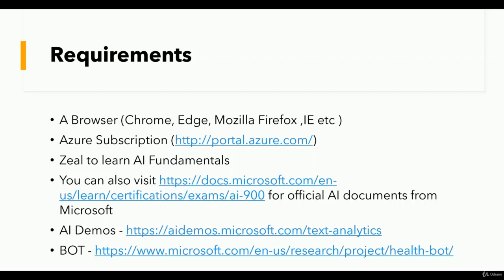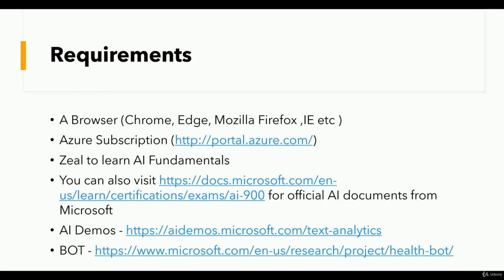The other requirement is that if you have a zeal to learn AI, then this course is for you. You just need to be eager, because there are a lot of technologies in AI which are complex, so you should have a zeal to learn it.